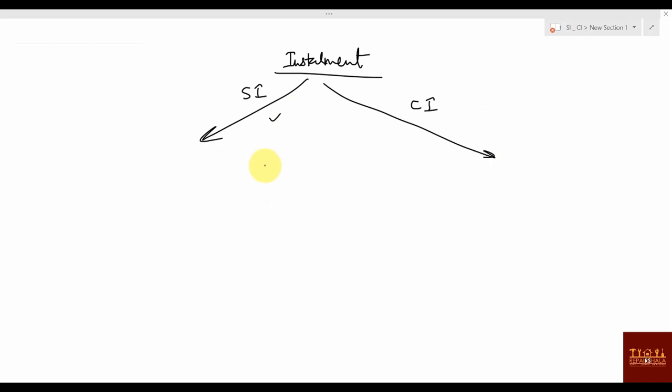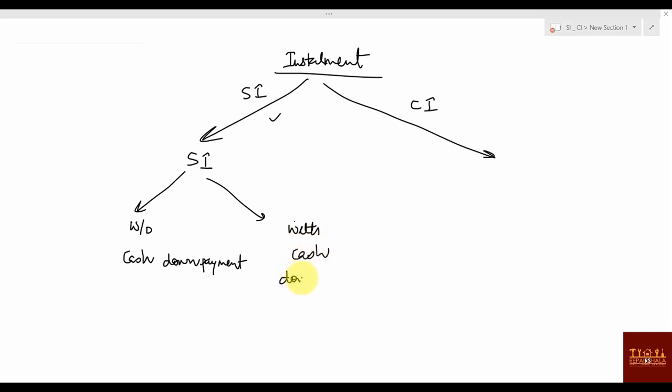Hmm. So what different types of questions could be there? In SI also I would say there could be two types of questions. First one is without cash down payment. And second will be with cash down payment. Okay.